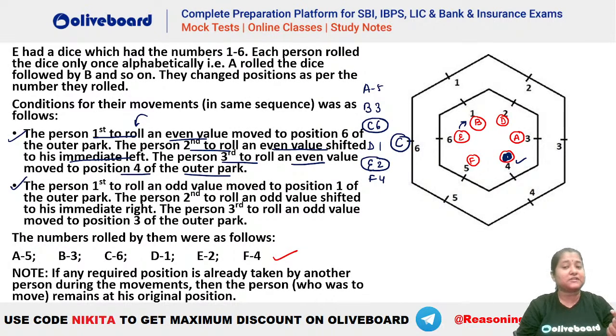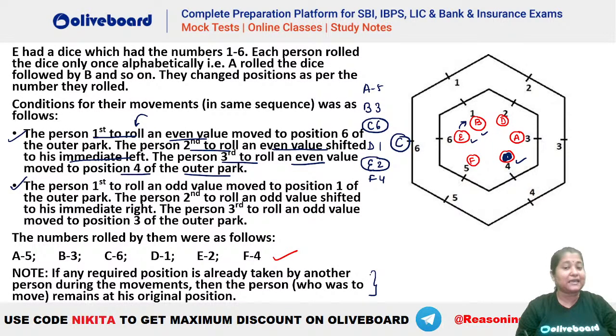But that is not possible because right now you can see E and B are already here. So E cannot move to position number 1 of the inside part. Why? Because you can see it is given in the note that if a person is already there at the required position, मतलब वहां पर already B बैठा हुआ है उस chair पे, so E cannot sit on that particular chair. Okay, I hope this is clear.